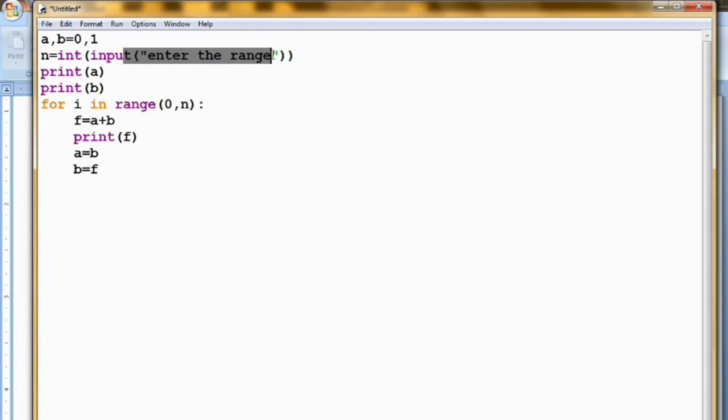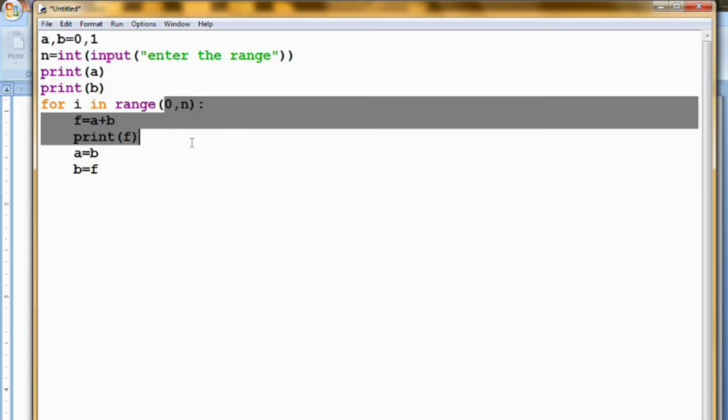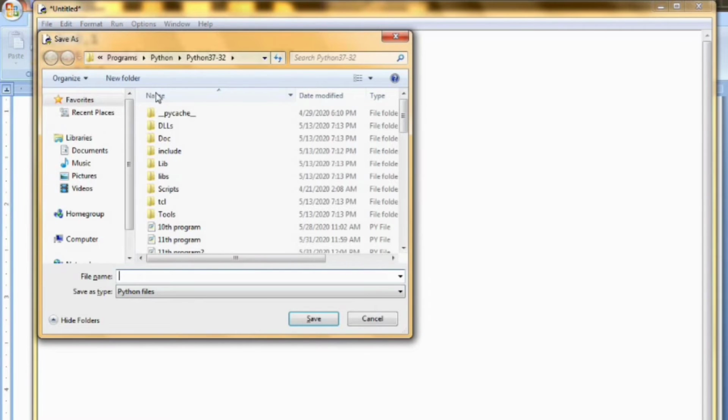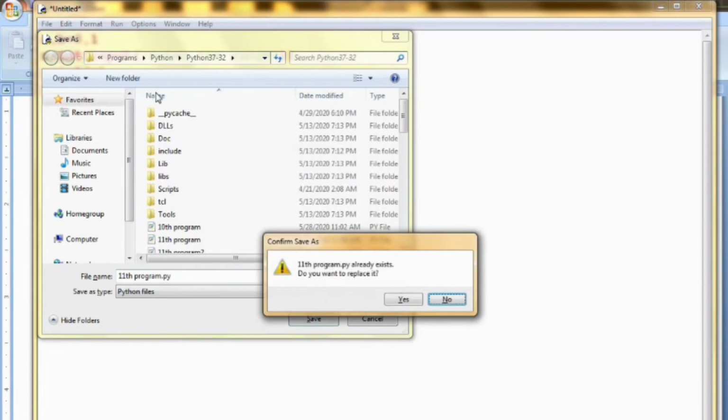Now if the user enters the range 10, then the first output will be 0 and the second output will be 1, and next the 10 outputs will be printed because the range is 10. So in total there will be 12 outputs. See here, I will show you. I am running the program. I am saving it as the 11th program.